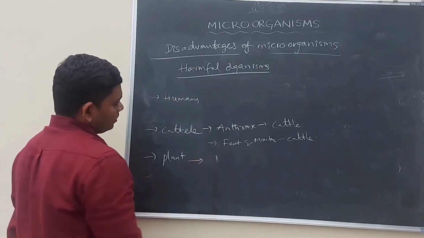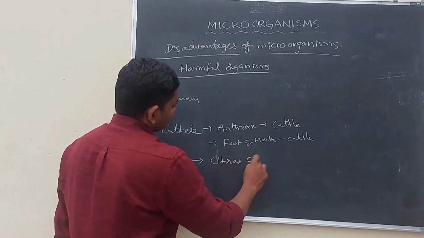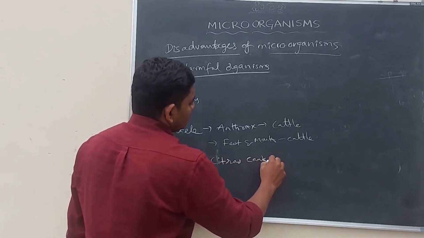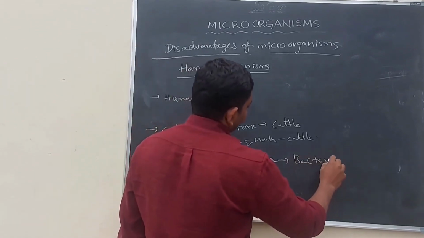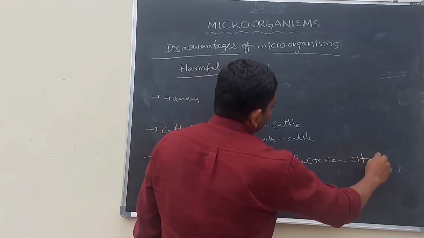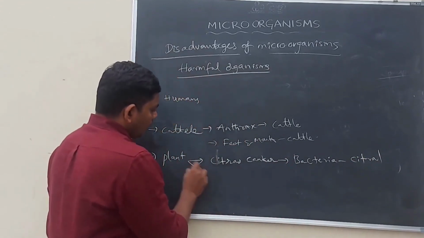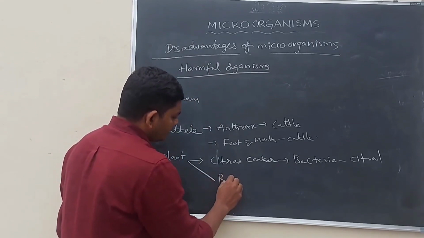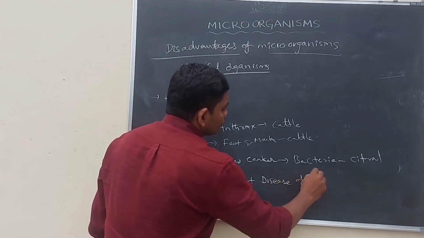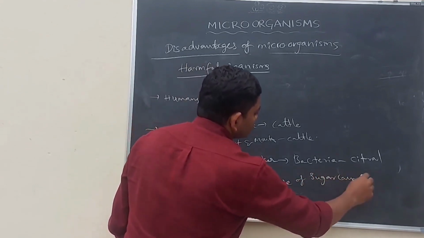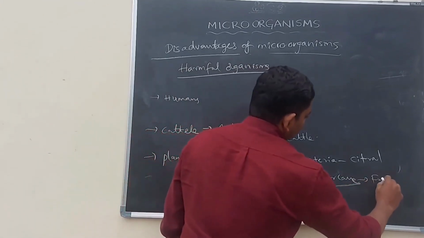Let us discuss diseases in plants caused by microorganisms. Citrus canker happens due to bacteria in citrus plants, oranges and nimbu and the like. And also red rot disease of sugarcane is caused by fungus.